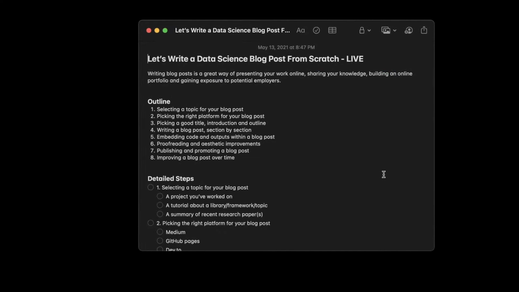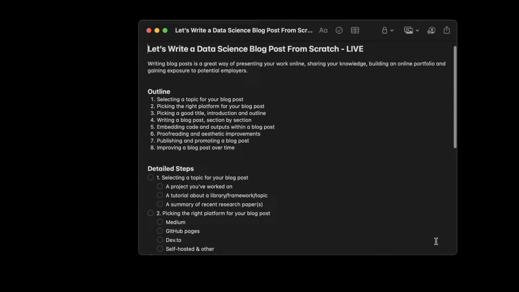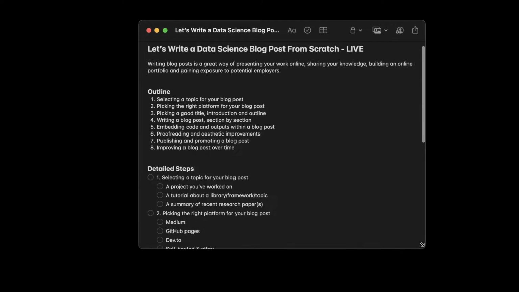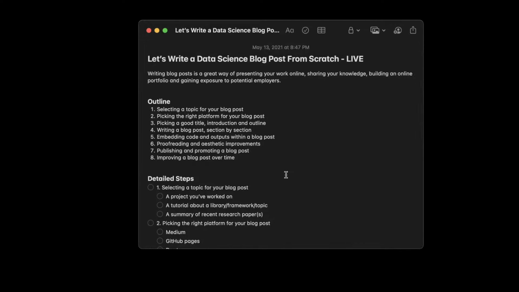And before we start writing a blog post, maybe let's talk just very briefly about why you should write a blog post. Writing blog posts is a great way of presenting your work online. Anything that you've done, any project that you've worked on, any assignment or exercise that you've completed anywhere, unless you put it up online publicly, there is no way for people to know whether you've actually done it. Anything that you write on your resume is unverifiable unless there is some public record of it, right?